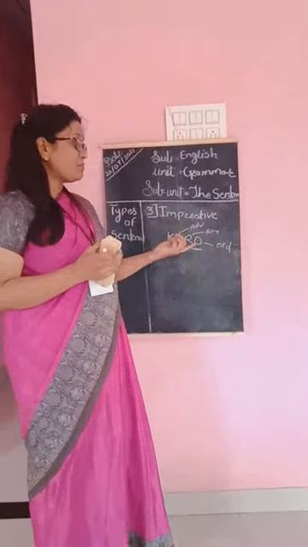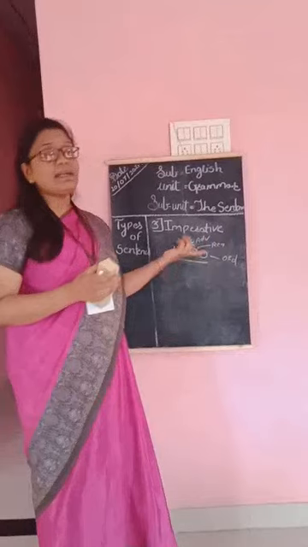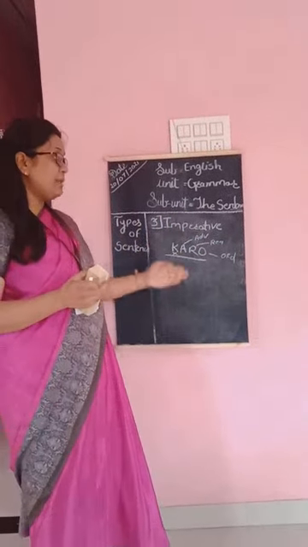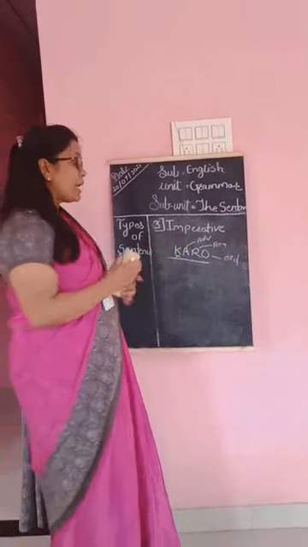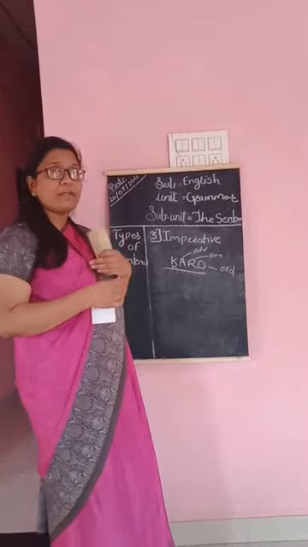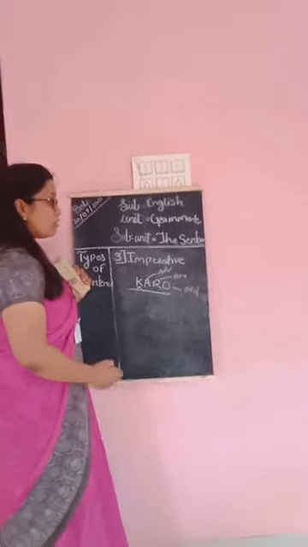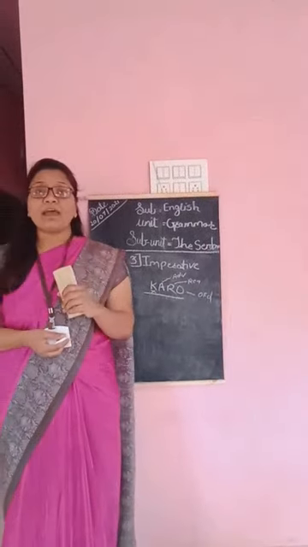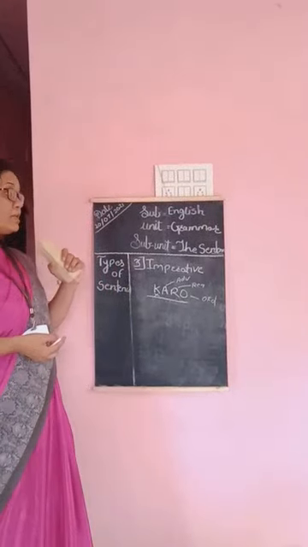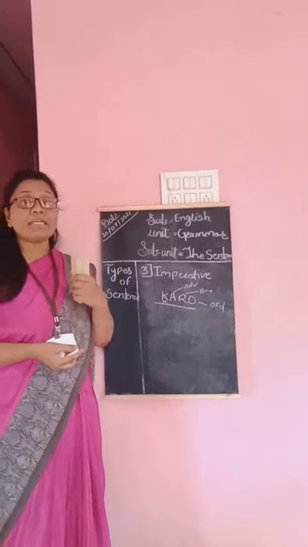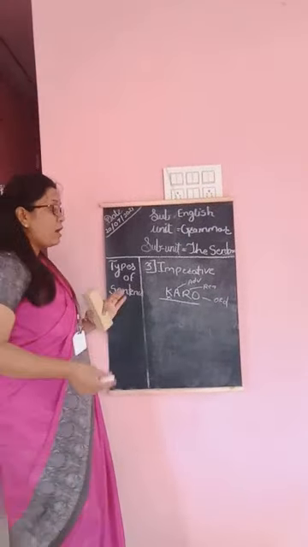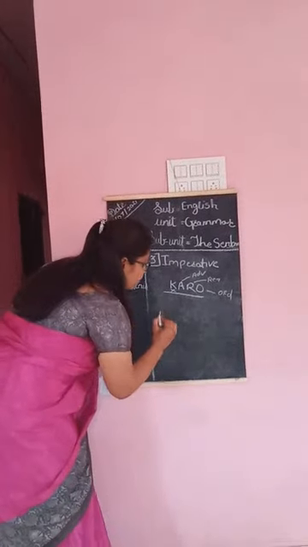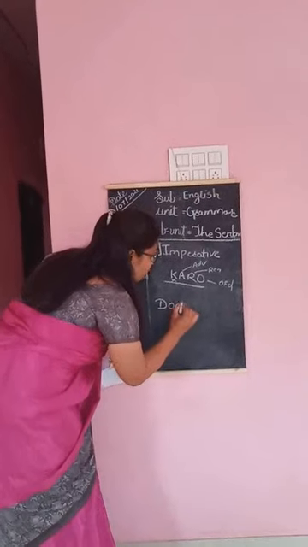So it is an imperative sentence. These are some examples, and we can also make a negative imperative. What do we have to do in imperative? We have to use a negative at the beginning of the sentence. For example, if you want to say something, we can say, don't open the door.